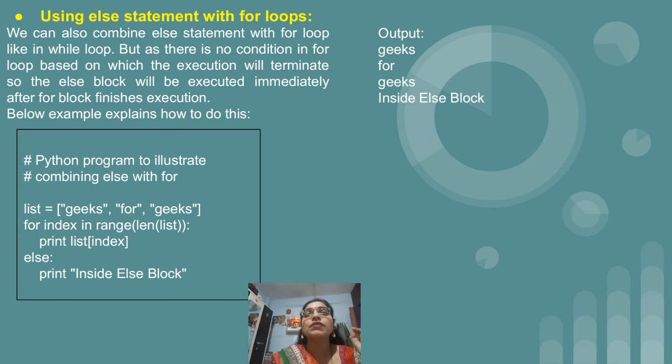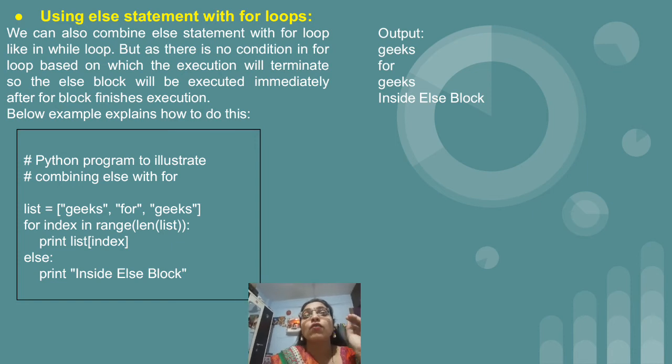So definitely the first element of the list will have index number 0, then 1, 2, 3, like that there is a numbering. So it will always start with 0. So now in this program we have used for. After that index is nothing but the name of our variable. In range, in round brackets, we have written len of list. Len, we can say, is a function with the help of which you can get the length of the list. So if you notice the list, we have 3 elements, gigs, for, gigs, right?